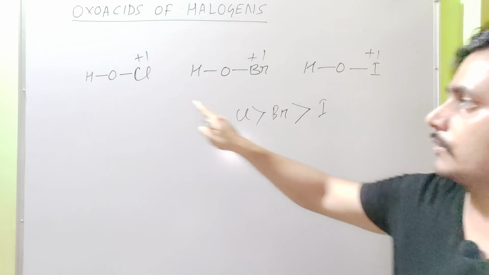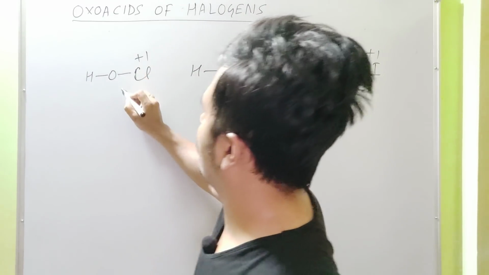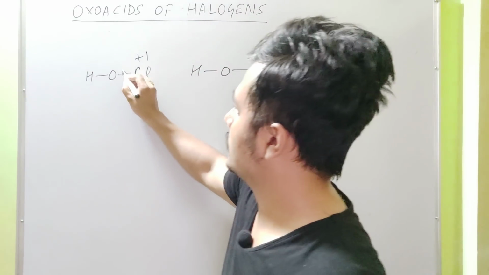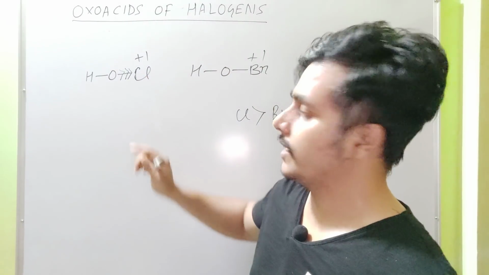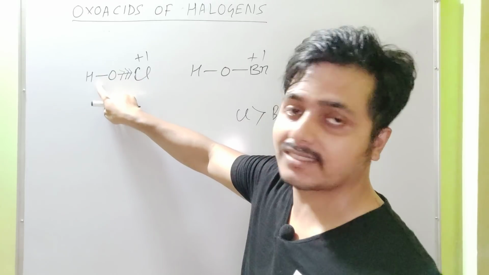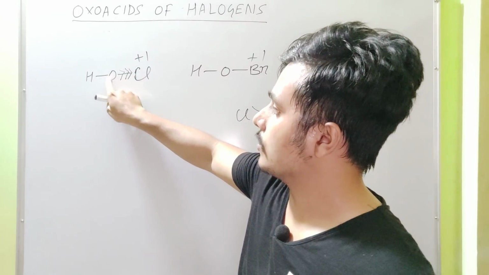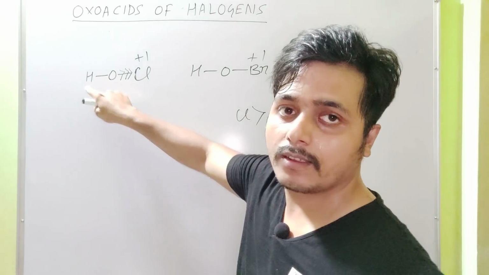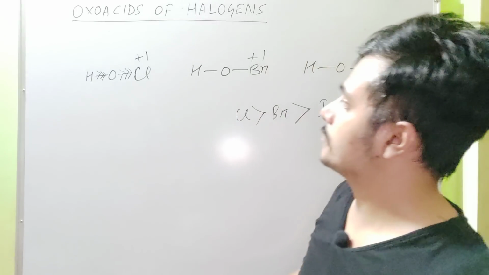As chlorine is more electronegative, it means what? It attracts more electron density towards itself, 3 arrows. As a result, this oxygen attracts the bond pair electrons between oxygen and hydrogen more strongly. So 3 arrows.